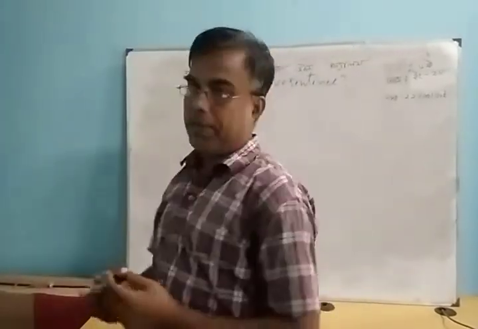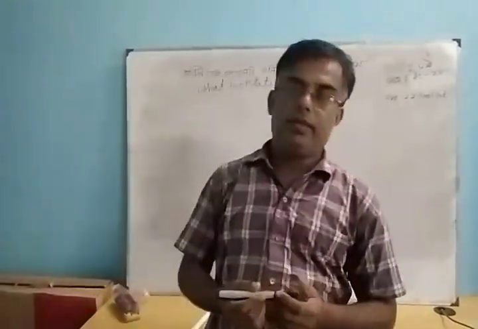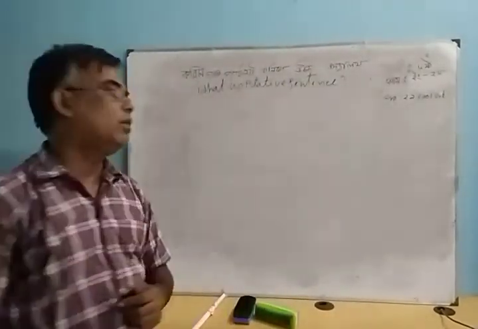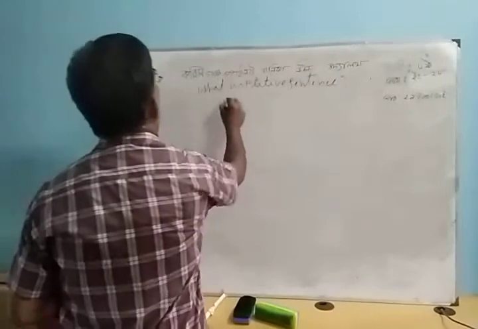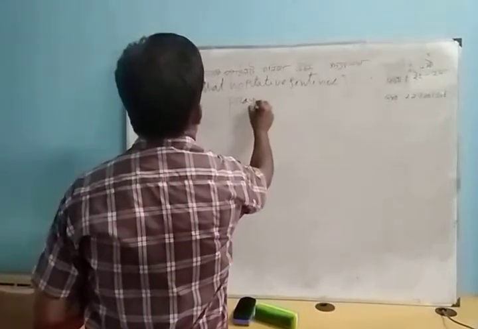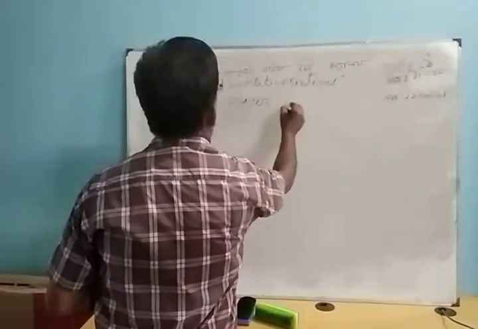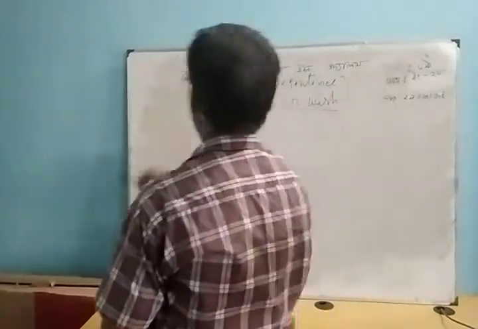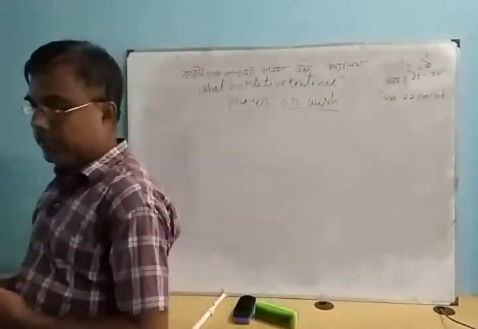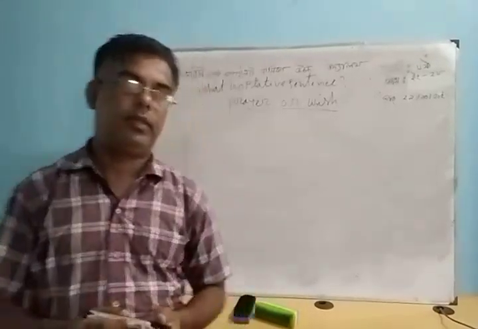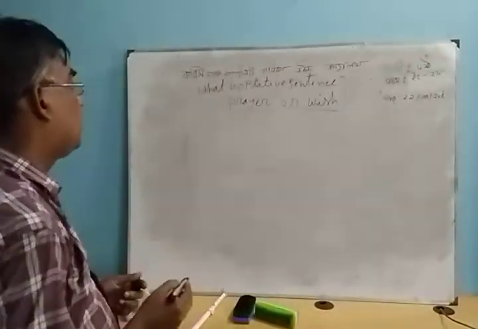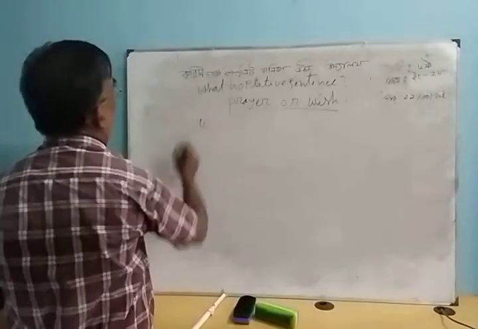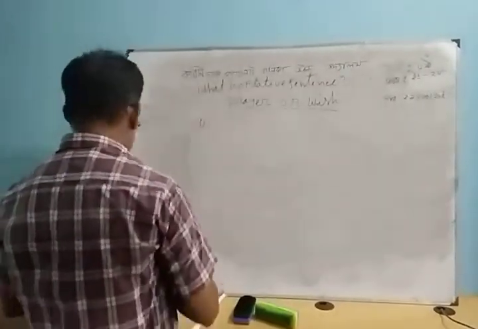What do you mean by optative sentence? Optative sentence is only prayers and wishes. Prayers or wishes are called the optative sentence. We know the use of the optative sentence.